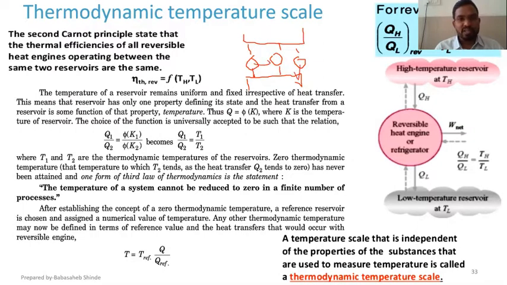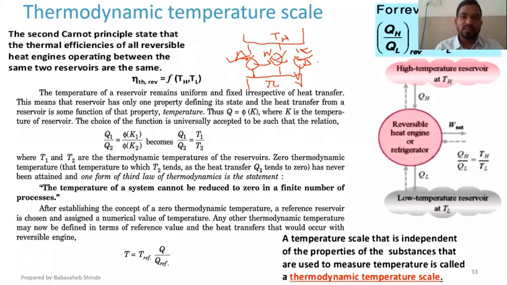This is the corollary, right? According to it, if this one is working on air, this one on water, this one on some other fluid, then the efficiency is independent of the working fluid, whether it is air, water, or some other fluid. That efficiency is going to remain the same, and it will depend on T higher and T lower only.